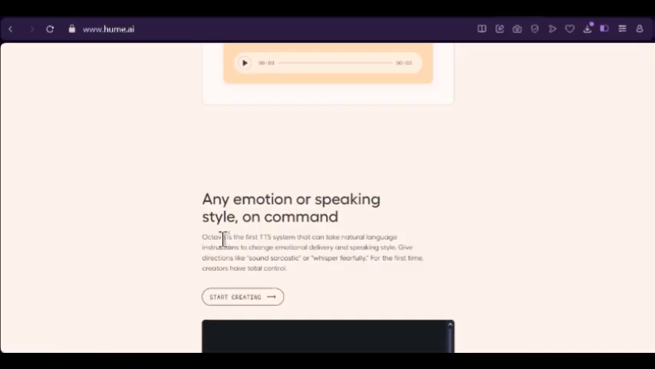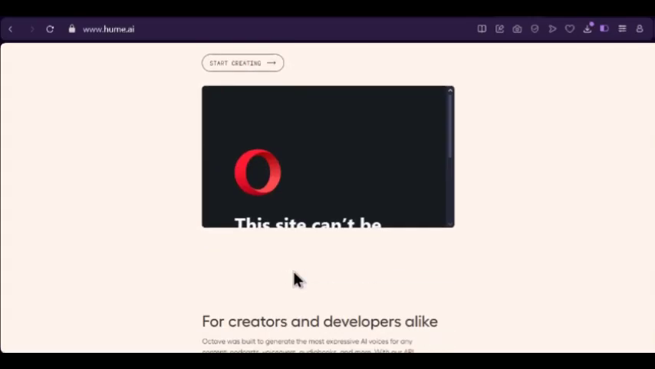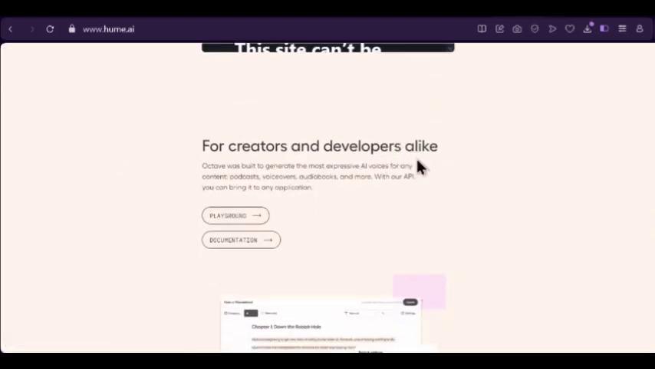It will take natural language instructions to change emotional delivery and speaking style. Give directions like sound sarcastic or whisper fearfully. So for the first time, creators have total control. It's for creators and developers alike. It was built to generate the most expressive AI voices for any context: podcast, voiceover, audiobooks, and more. With their API, you can bring it to any application.